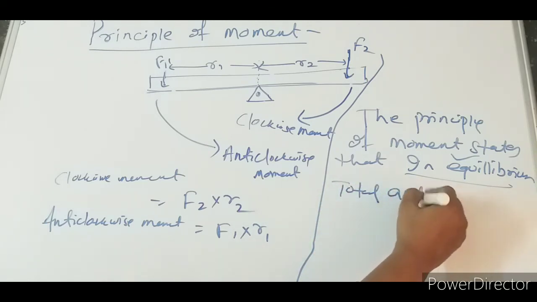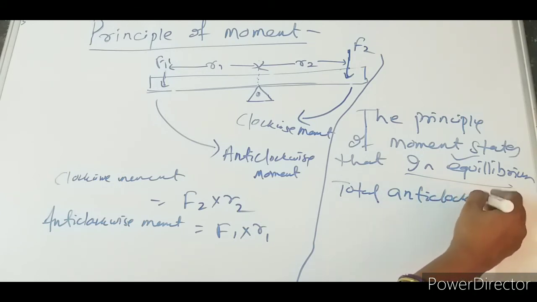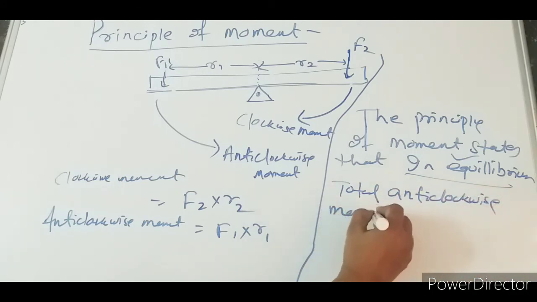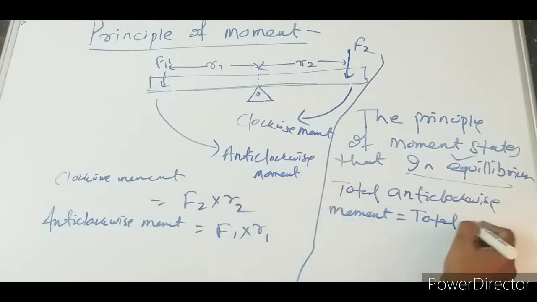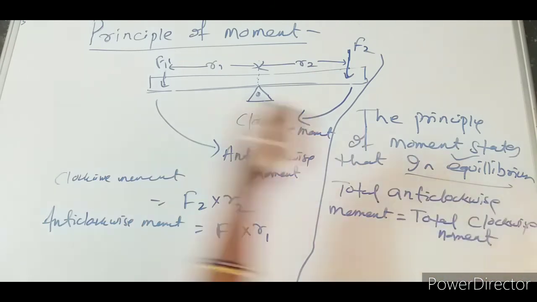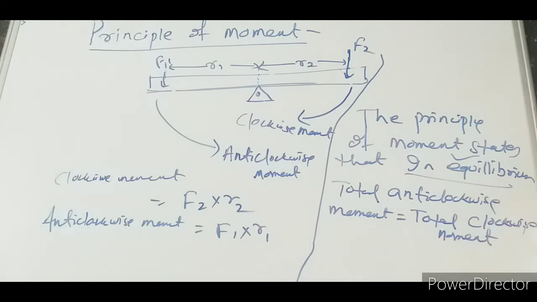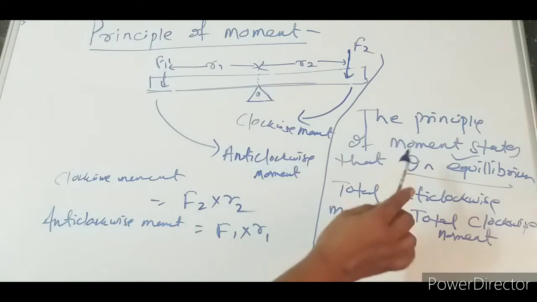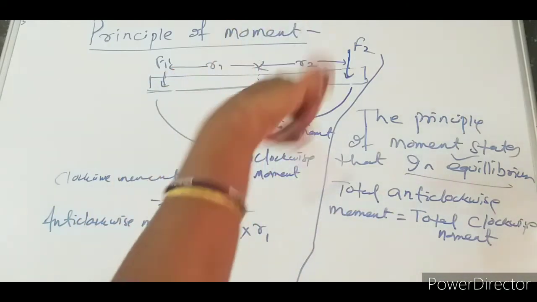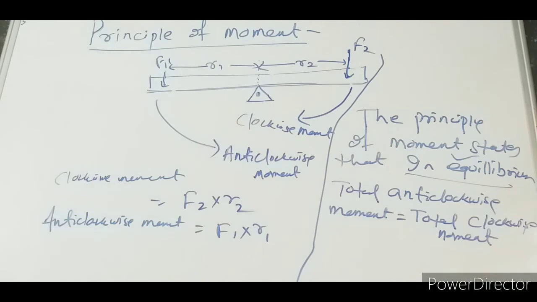total anti-clockwise moment is equal to total clockwise moment. So why is in equilibrium important for us? Because only when the body is at equilibrium will the anti-clockwise moment be equal to the clockwise moment, and then the body will be in equilibrium. That is why in equilibrium is important for us. Okay, so I hope you understand.